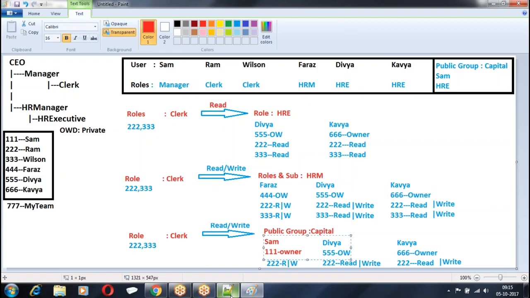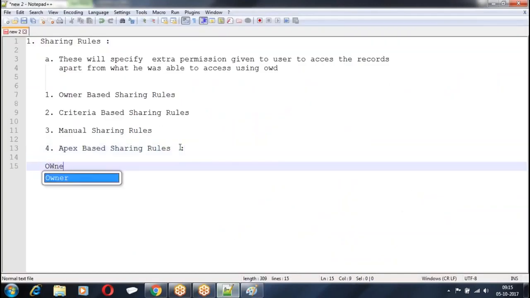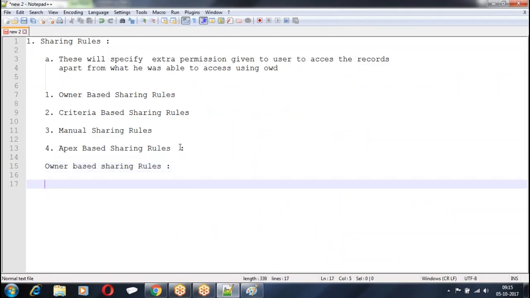Right. Now let me give you a clear idea. When you say owner based sharing rule, so what is owner based sharing rule?